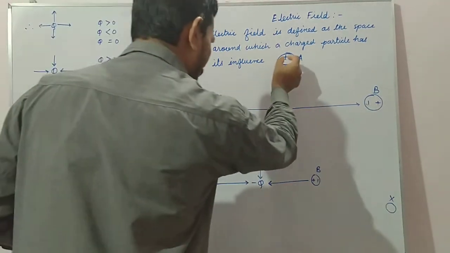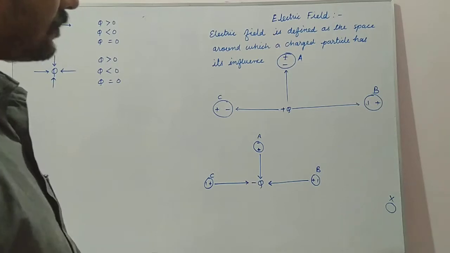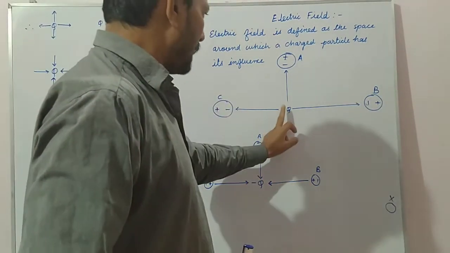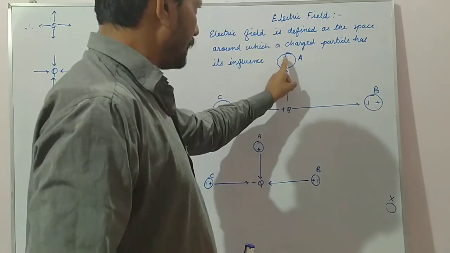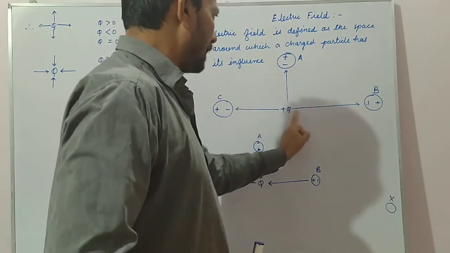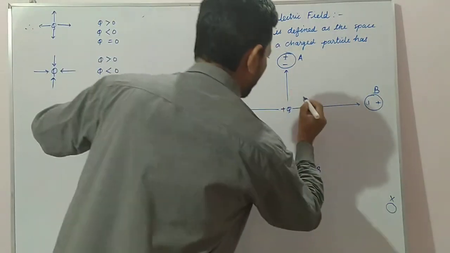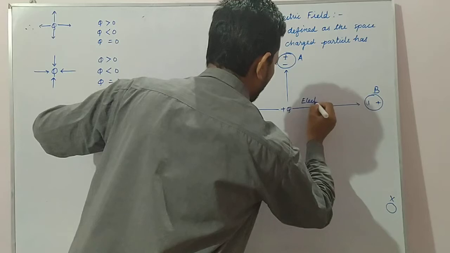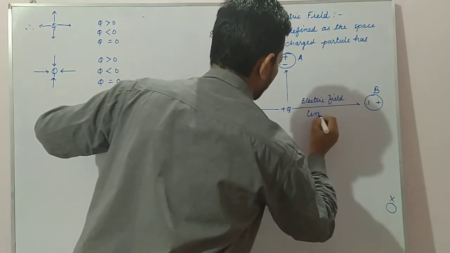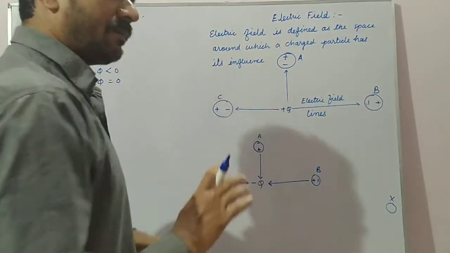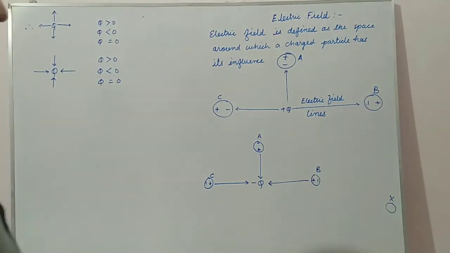Now see here, after this, the particle will be attracted towards the plus Q charge. So we consider that an imaginary electric field is originating from the plus Q charge and moving towards the negative charge. Plus to minus, again plus to minus. So what are these? These are electric field lines. And remember that these electric field lines are not visible, these are imaginary lines.